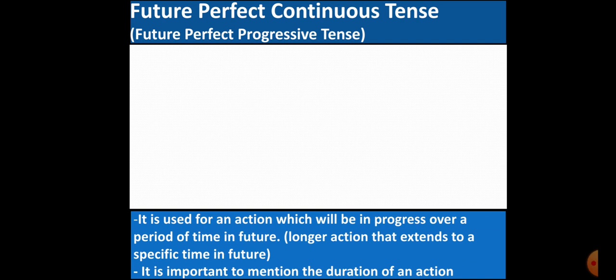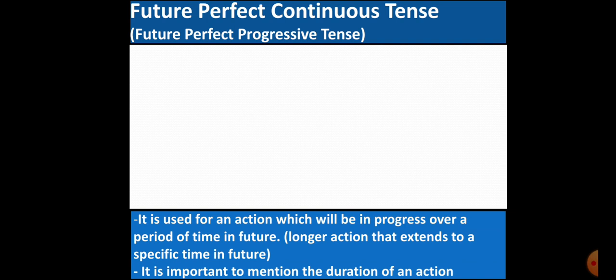You already know that continuous is also known as progressive. So, the other name for future perfect continuous tense is future perfect progressive tense. Okay. So, what is future perfect continuous tense and where is it used? It is used for an action which will be in progress over a period of time in future.